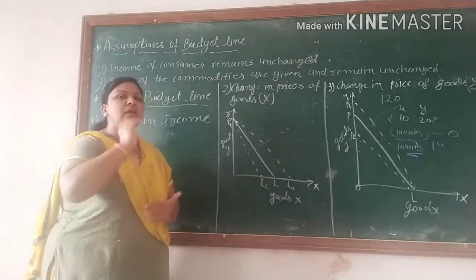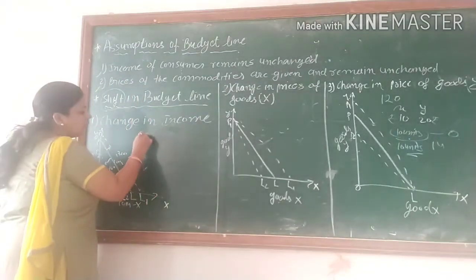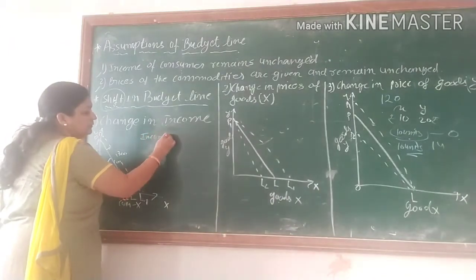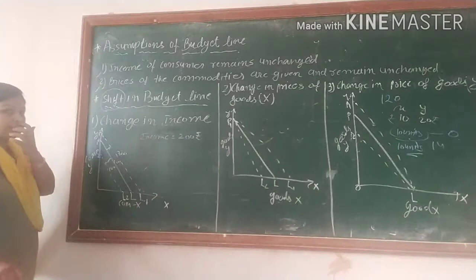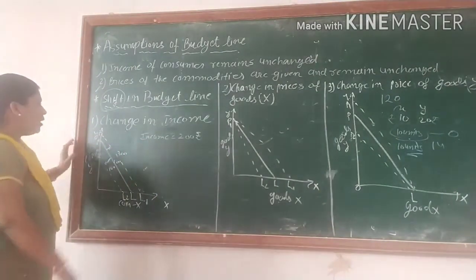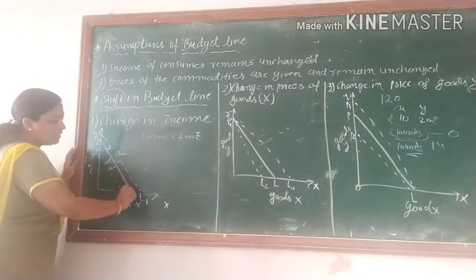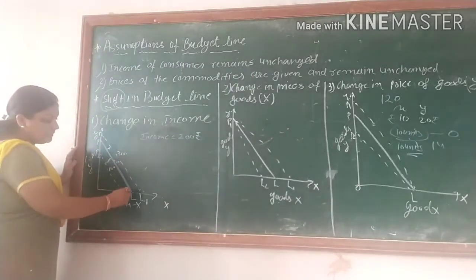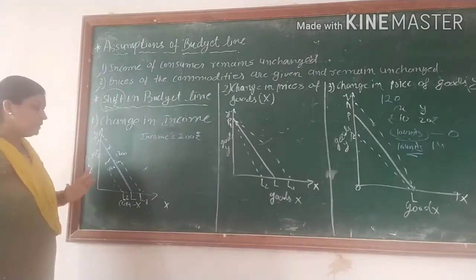Now the income of the consumer is changed. Here we are assuming that the income of the consumer is 200 rupees. Clear? This is 200 rupees. Now this is the budget line. This is our original budget line, known as PL.